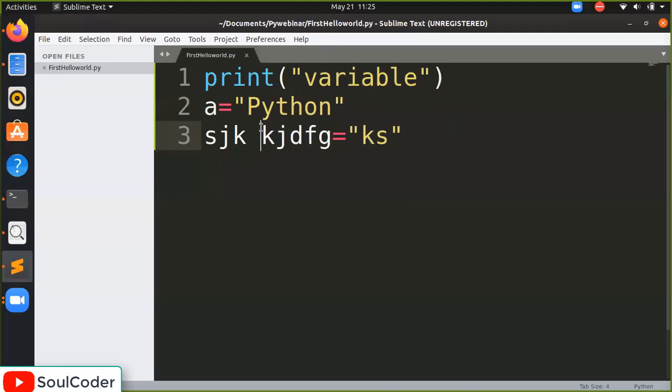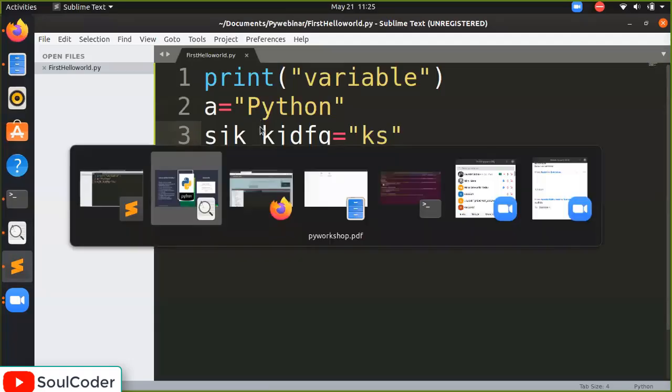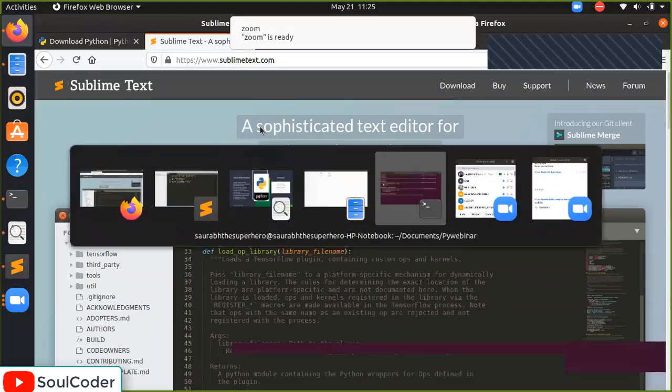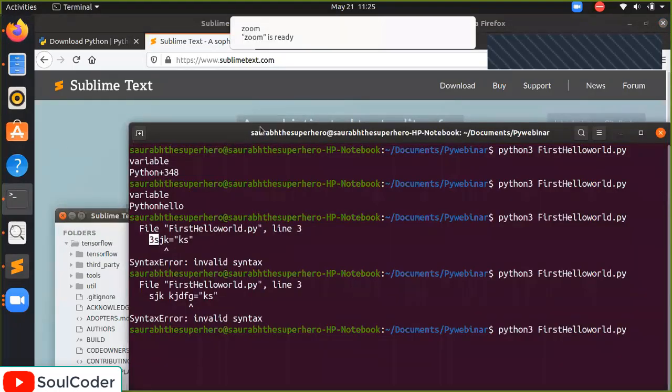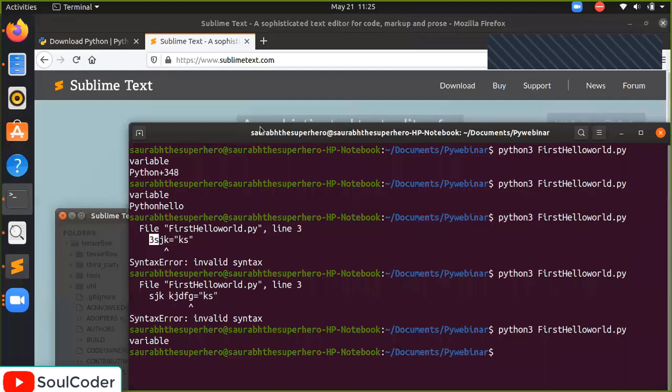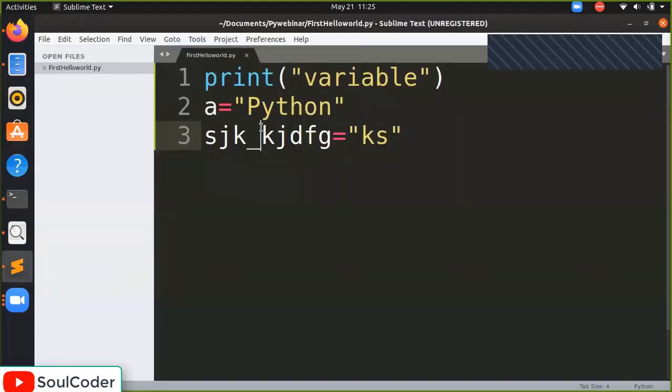But what if you want to separate it? We can use underscore here like this. So now sjk underscore kjdgfg is our variable. We are done. So it doesn't throw any error right now.